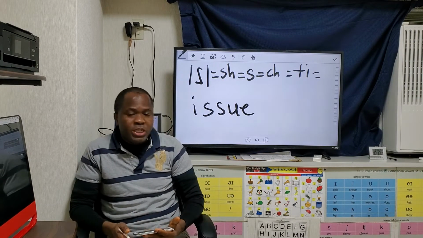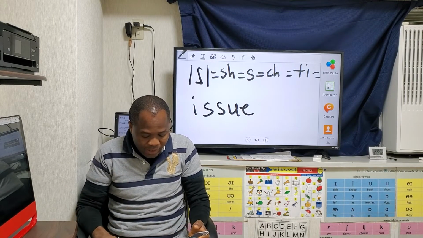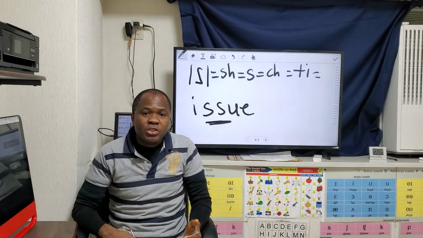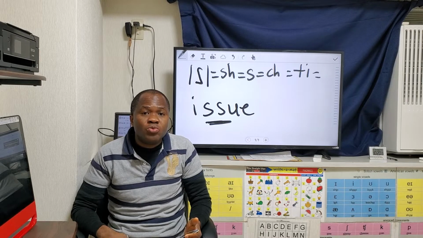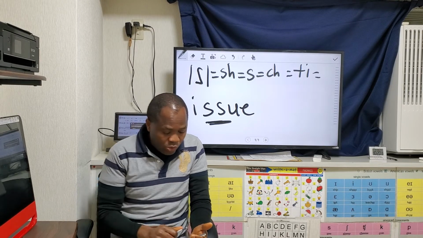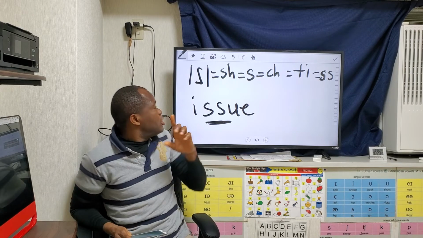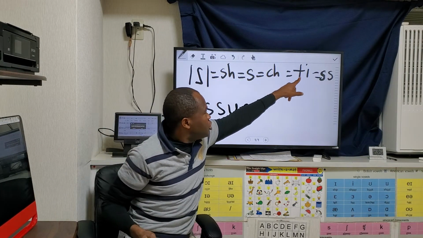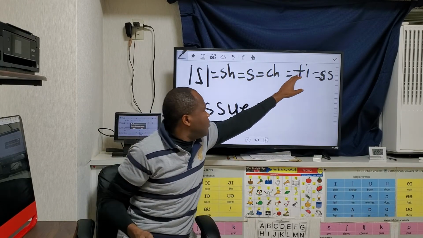If you look at issue, you realize that the double S here made the sh sound, as in shoe. So the SS can also make the sound sh. So we have 1, 2, 3, 4, 5.